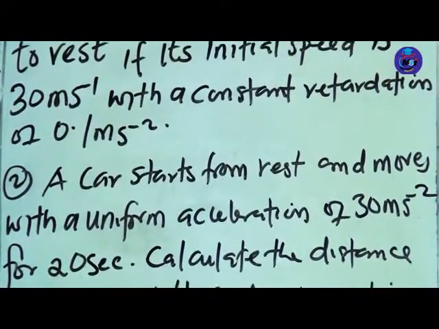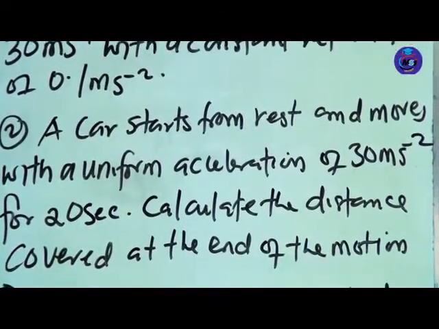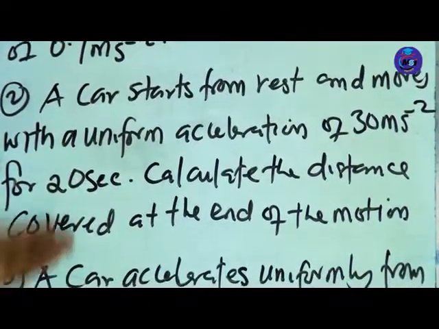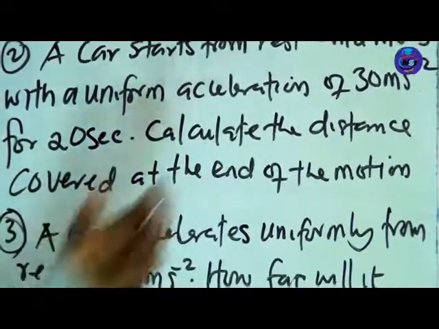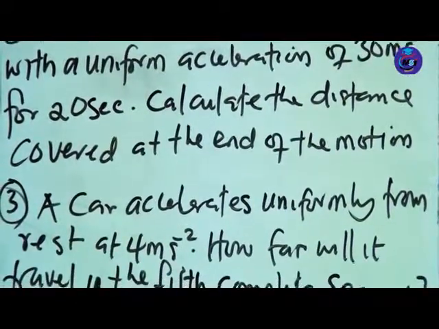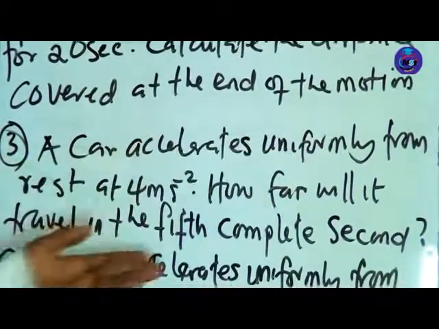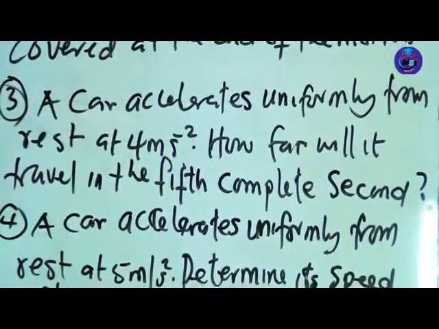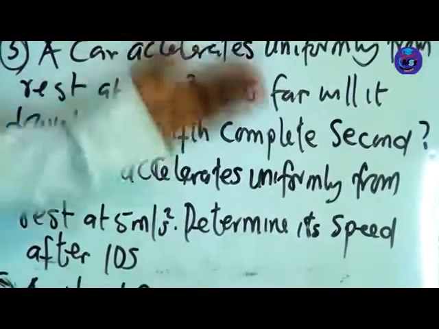The second one: a car starts from rest and moves with a uniform acceleration of 30 meters per second squared for 20 seconds. Calculate the distance covered at the end of the motion. Problem 3: a car accelerates uniformly from rest at 40 meters per second squared. How far will it travel in the 5th complete second?